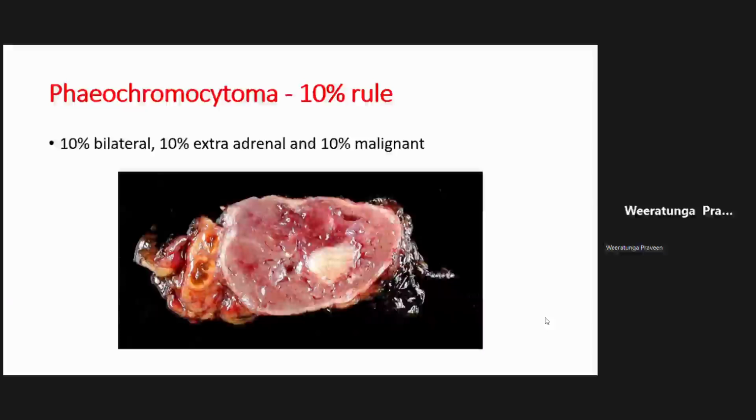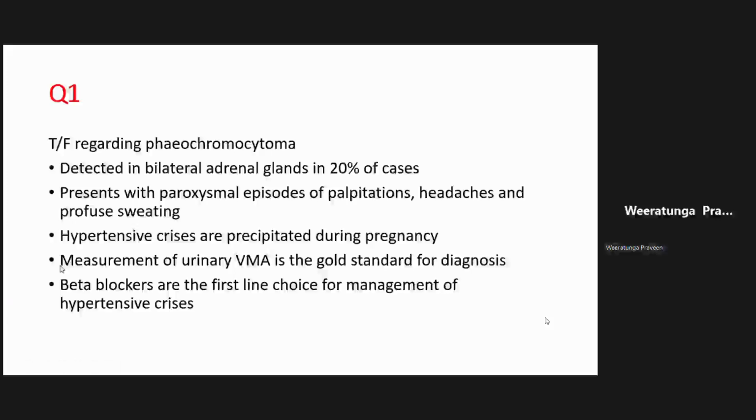There is a 10% rule for pheochromocytoma. You might have heard this before, right? The 10% rule is that in 10% they are bilateral. In 10% they are extra-adrenal. So remember, the pheochromocytoma tumor can occur anywhere along the sympathetic chain. And in 10% they can be malignant, right? That's a very rare condition, and it's a very dangerous, nasty situation to be in actually. So this is the 10% rule that we like to ask you. Right, so the first statement is sorted when you see that point.